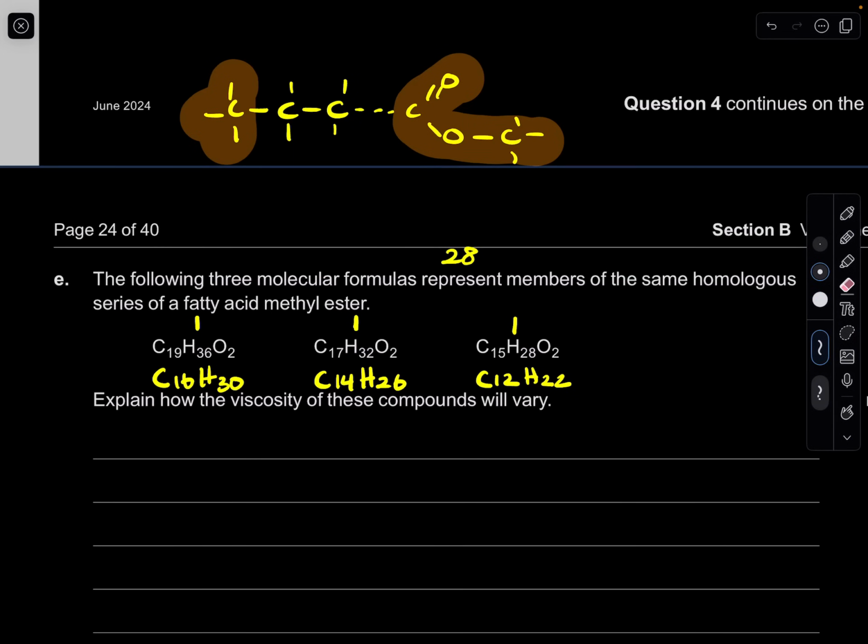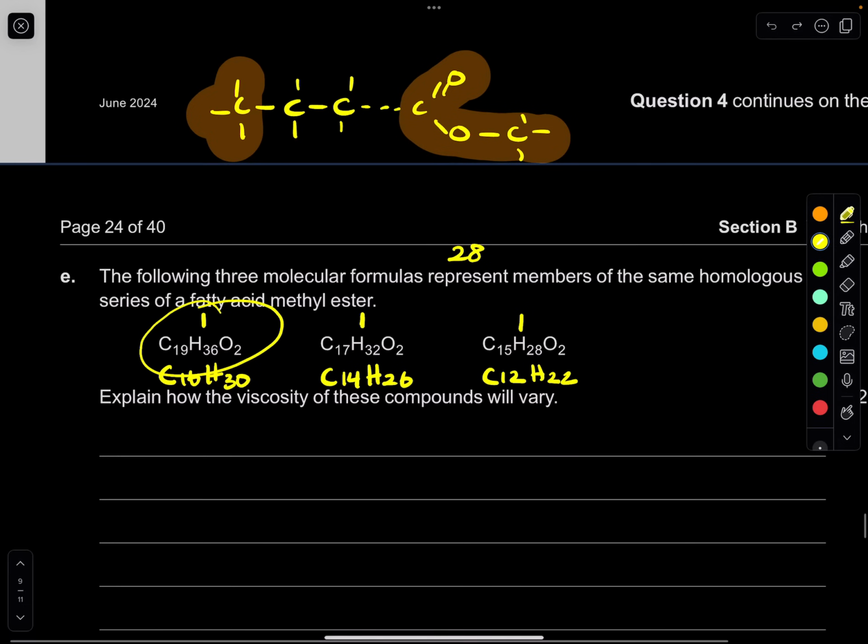This means that all of them have the same kink, so we don't have to worry about one having a higher number of double bonds. So the double bonds don't matter. It's all about the dispersion forces, how long the chain is. And that's easy. We can see that, of course, the first one has a much longer chain, so it has stronger dispersion forces, hence its viscosity is increased. It's the highest. This one's going to be the second, this is going to be the third. Done.